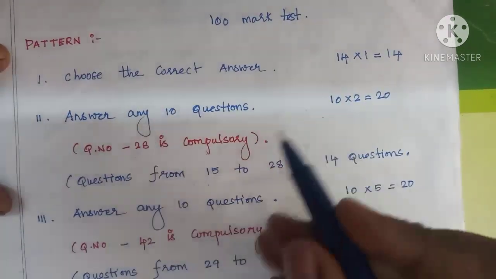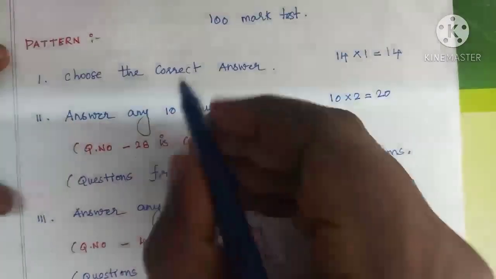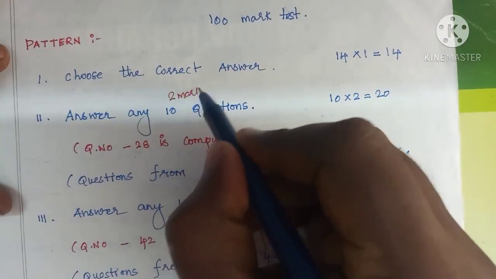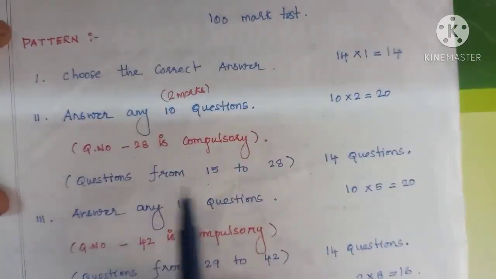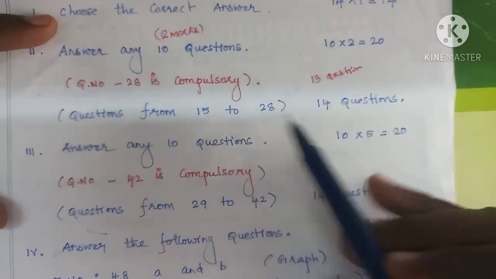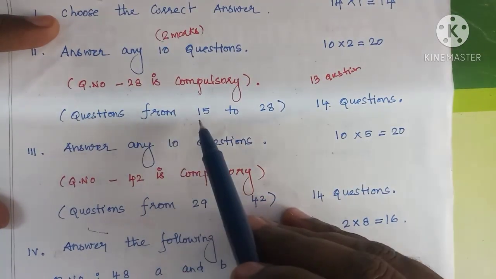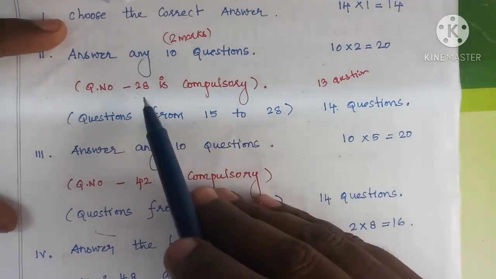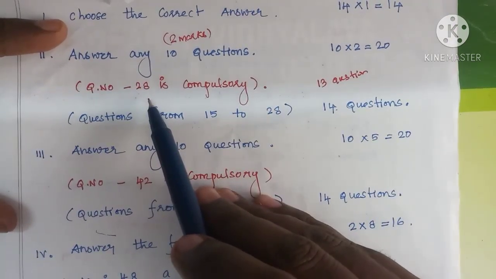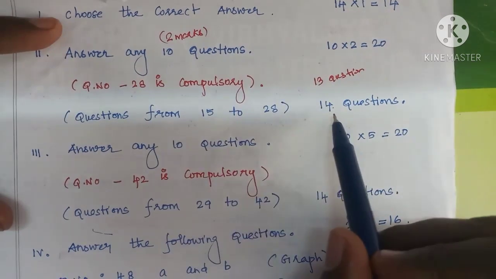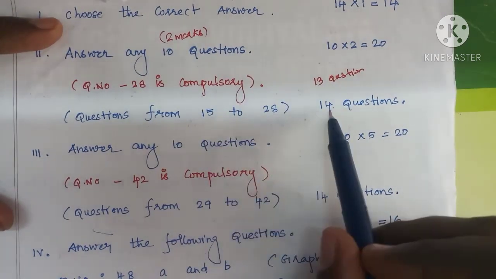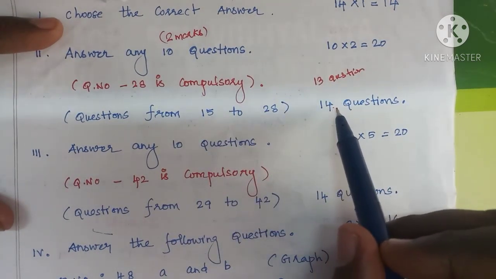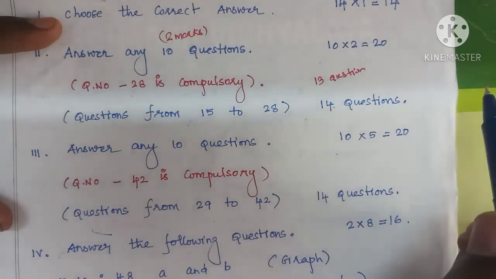Next, 2 mark questions, questions from 15 to 28. Question number 28 is compulsory. The total number of questions from 15 to 28 is 14.